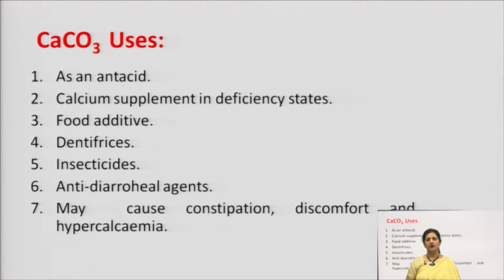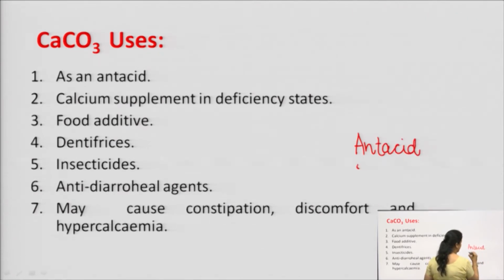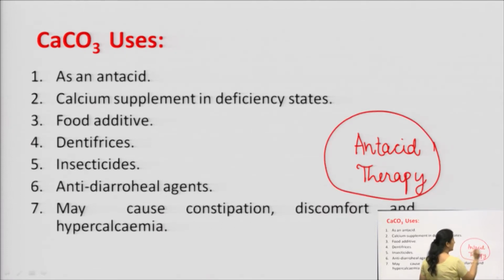Uses of calcium carbonate. Which are the various areas where we require calcium carbonate? Number 1, it is an antacid, used in antacid therapy. Antacids are generally given when the acidic conditions are on the higher side. You might have seen people complaining of acidity. It could be due to various pathological diseases. It could be due to achlorhydria, meaning there is less HCl in the stomach to digest the food. So, in conditions where acid is higher, we need antacids.